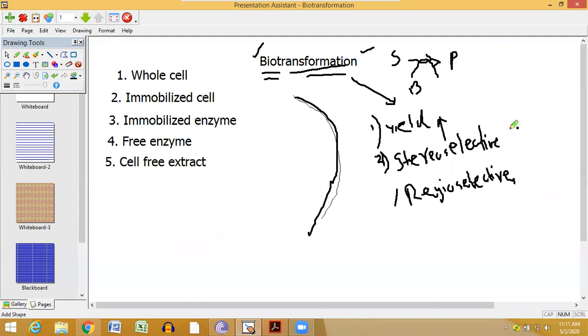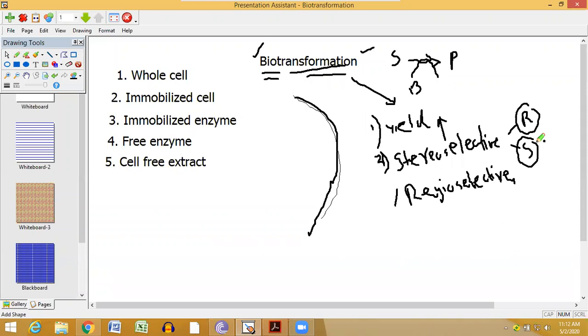A stereoselective reaction is where your product is either the R configuration or the S configuration, meaning the product is not always active. Maybe only the R configuration is active, or maybe only the S configuration is active. That kind of product is called a stereoselective product. So if in your reaction you convert your substrate to a product that is active in only one kind of enantiomer or optical isomer, then it is called a stereoselective reaction.